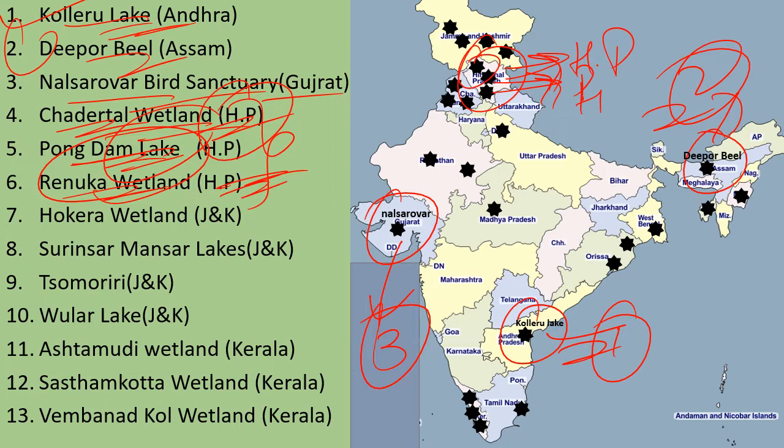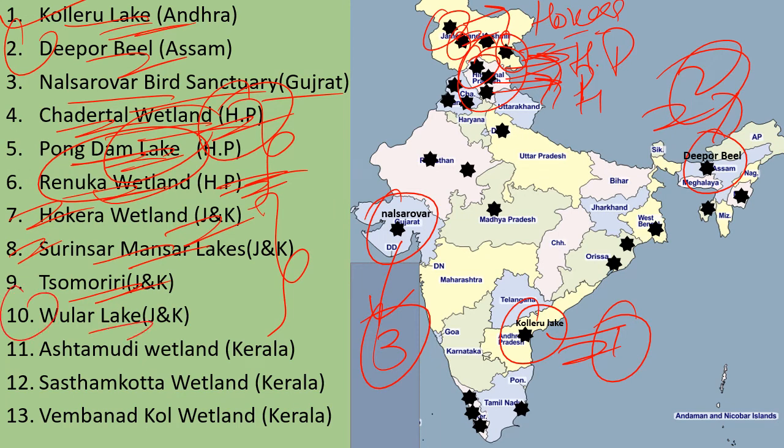As far as the Jammu and Kashmir state is concerned, there are 4 wetlands of international importance. One is the Hokera wetland near Srinagar. Then you have the Surinsar Mansar, which is in Jammu. Somorari is in the Ladakh division of Jammu and Kashmir. Then Vular Lake is also in Jammu and Kashmir.